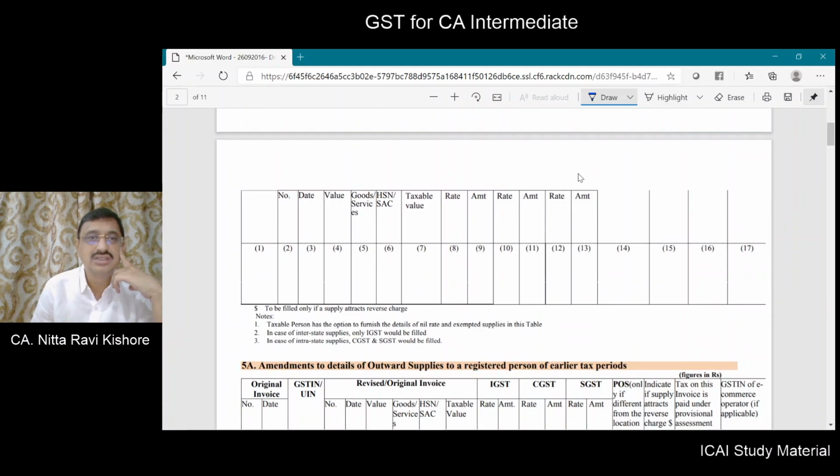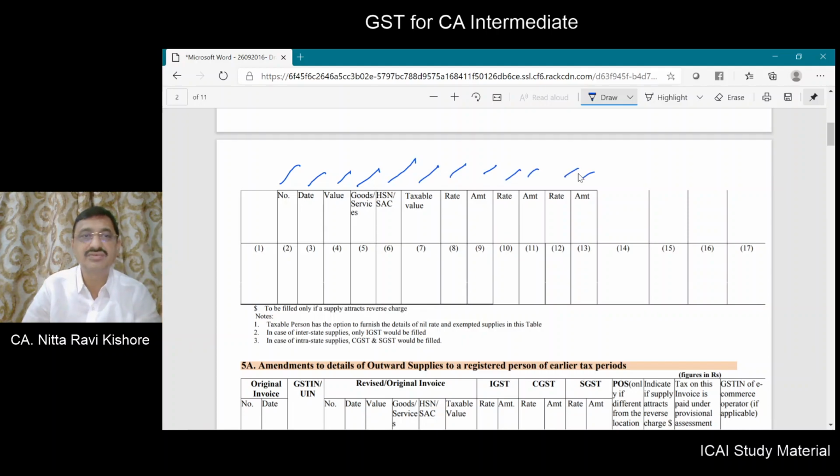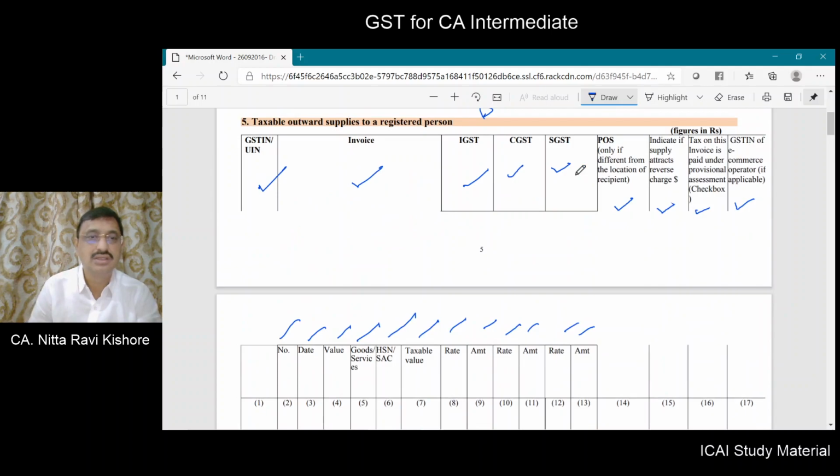What is the number, date, value, what is the goods or service, what is the HSN, taxable value, rate and amount? What is the GST number, invoice number, date, value, goods or services, HSN, taxable value?